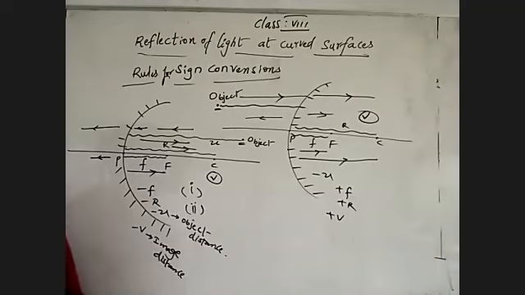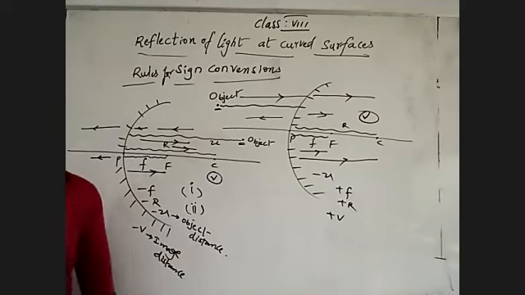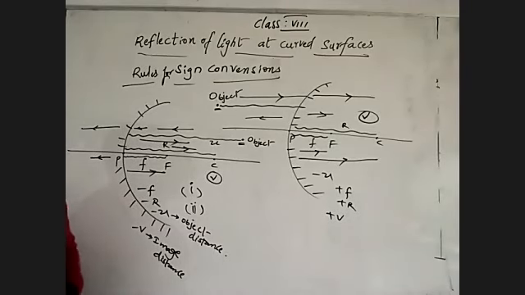Understand how you identify the sign convention for distances. The distance measured in the direction of the incident light ray from the pole is positive. The distance measured in the opposite direction of the incident light ray from the pole is negative. That is the second rule.